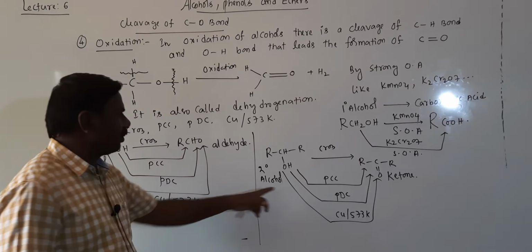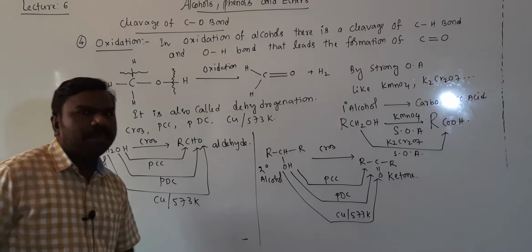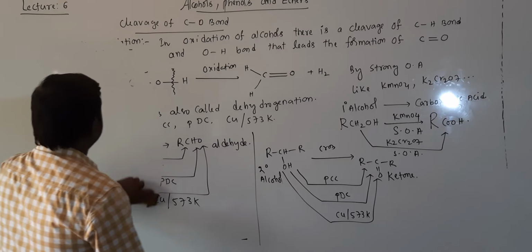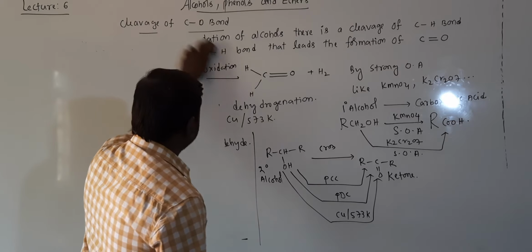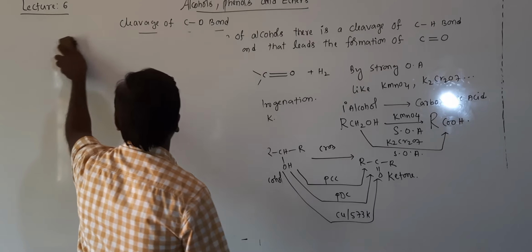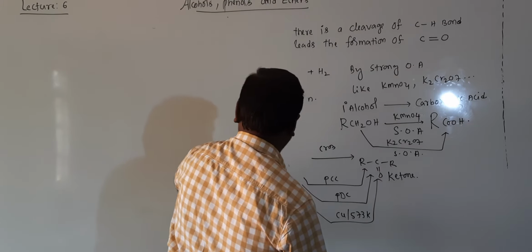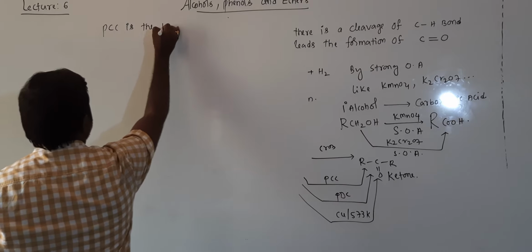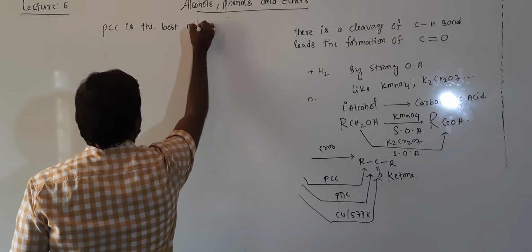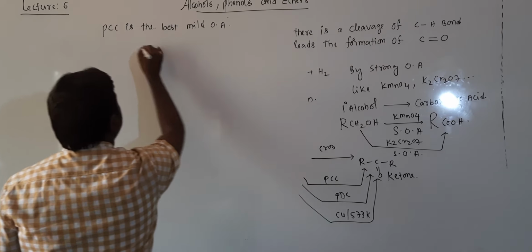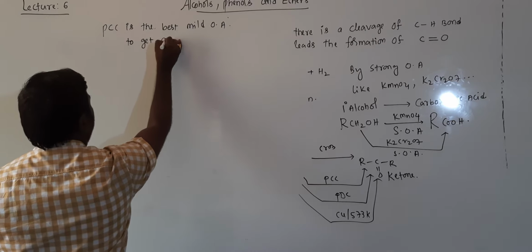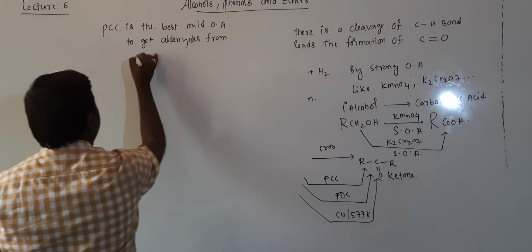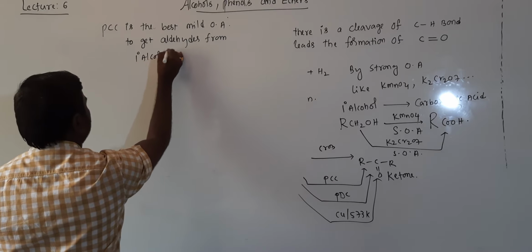Now, among these four, the best one is PCC. PCC is the best mild oxidizing agent to get aldehydes from primary alcohols.